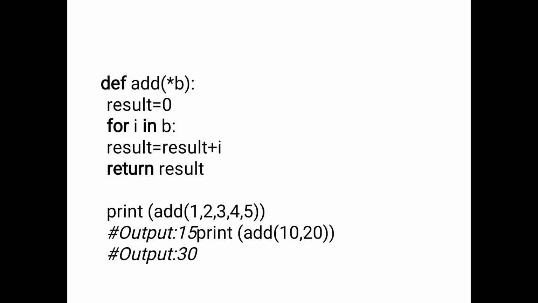So 1 plus 2 is 3, 3 plus 3 is 6, 6 plus 4 is 10, and then the last number 5 plus 10 is equal to 15. The output is 15. And the second example is print add of 10 comma 2. In the tuple we have only 2 values, so the addition is performed easily.